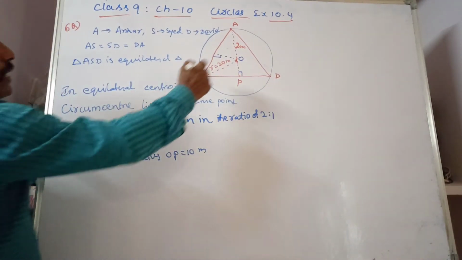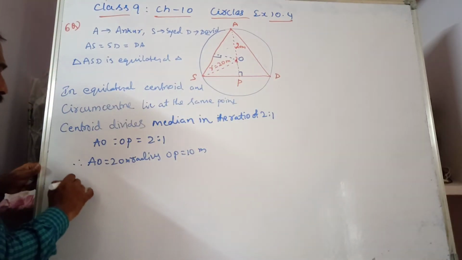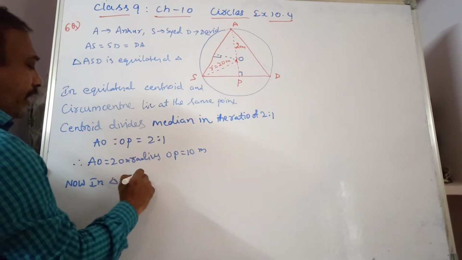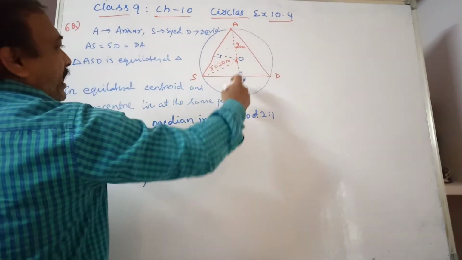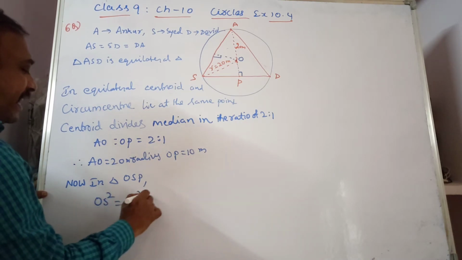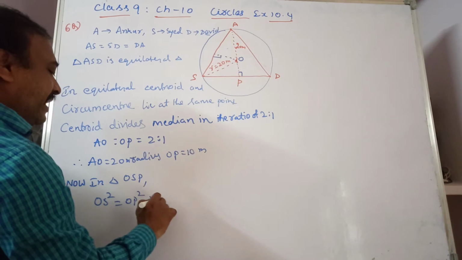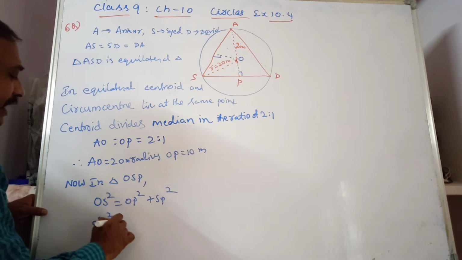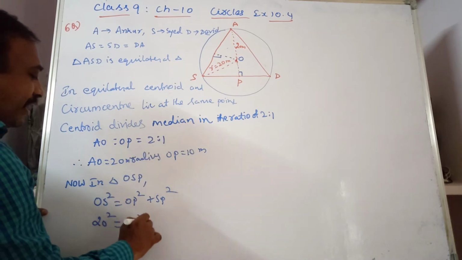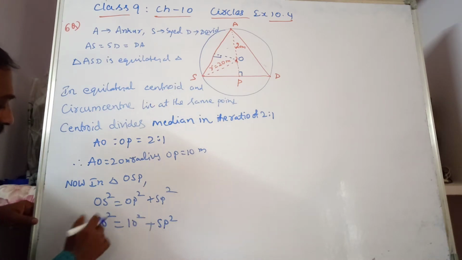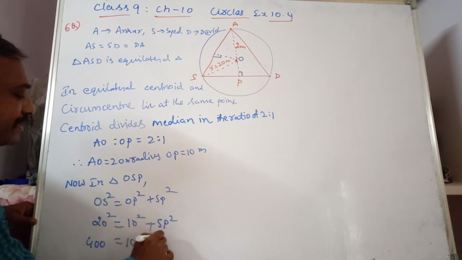Now OS is also a radius. In triangle OSP, OS square equals OP square plus SP square, where OS is 20. So 20 square equals 10 square plus SP square. 20 square is 400, so 400 equals 100 plus SP square.